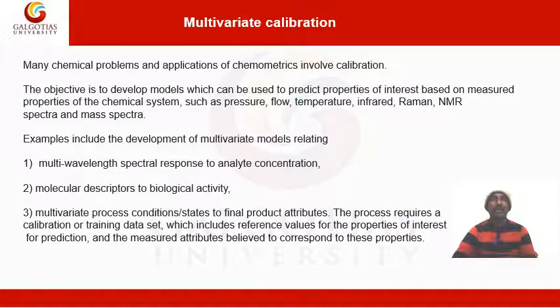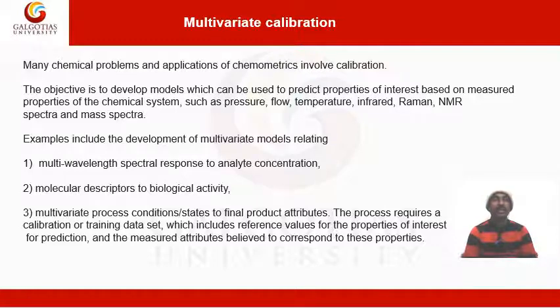So, multivariate calibration: many chemical compositions and applications of chemometrics involve this calibration. The objective is to develop a model which can be used to predict the properties of interest based on the measured properties of the chemical systems, such as pressure, flow, temperature, infrared, Raman effect, NMR spectrum, and mass spectrum.